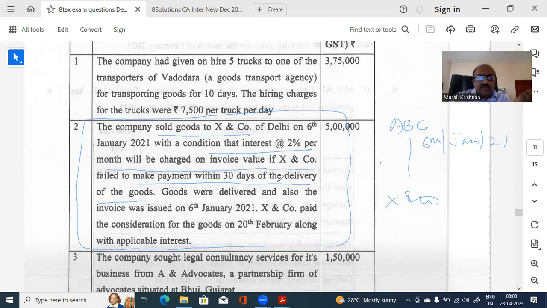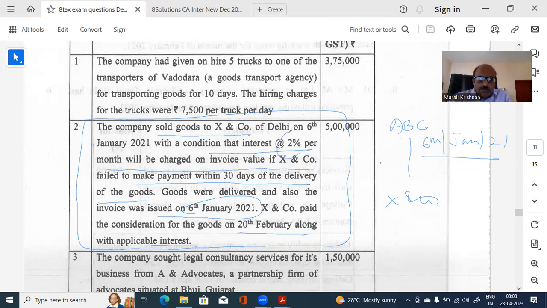After delivery, if they don't pay within 30 days, then there will be interest. Goods were delivered and invoice was also issued on 6th. So 6th is the date, everything. X paid it on 20th February along with applicable interest.